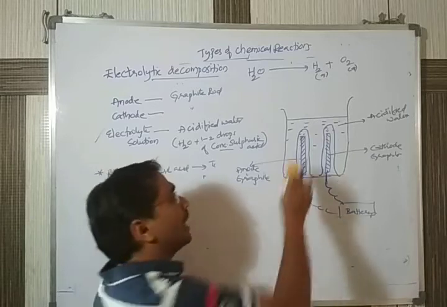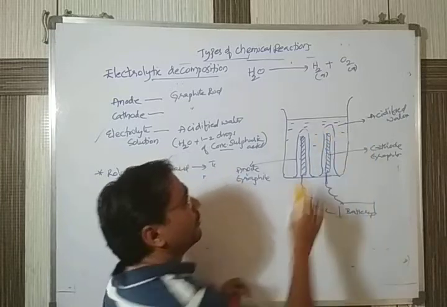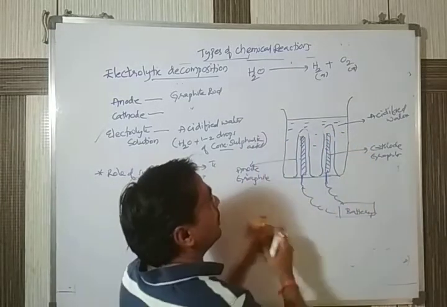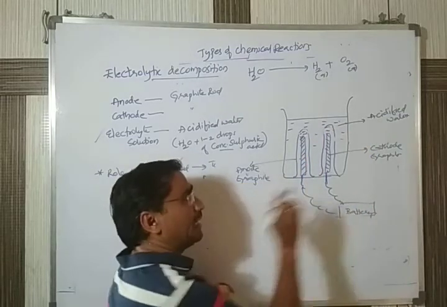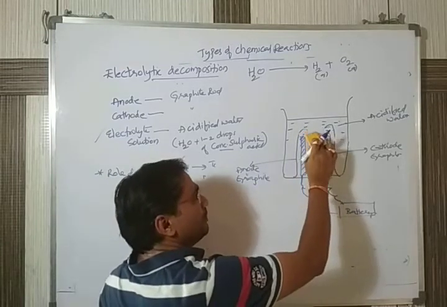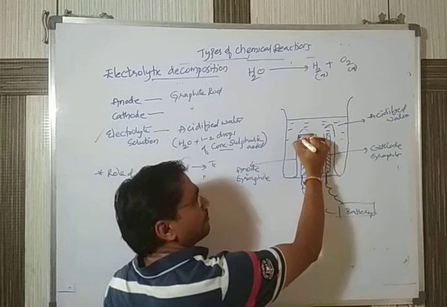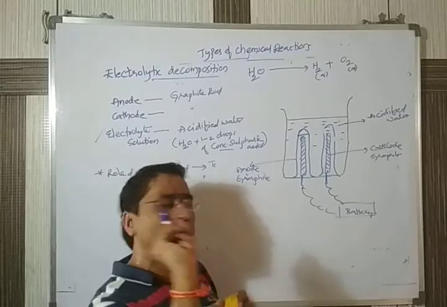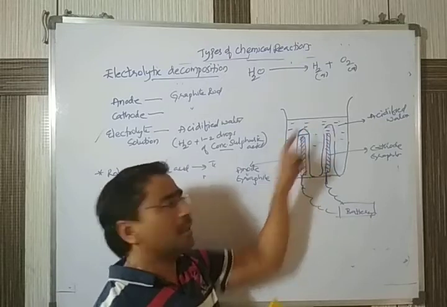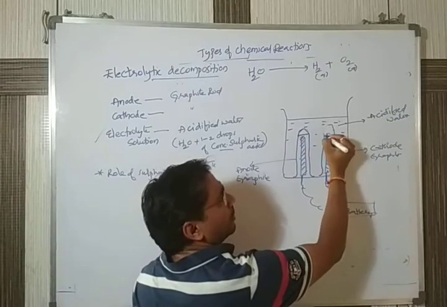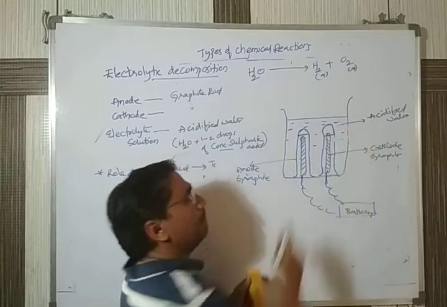My question is, how do we know which gas is obtained? After 10 minutes, when you observe, first the test tubes were totally water filled. After 10 minutes of current from the battery, you observe some empty space in the upper part of the test tube, which was water filled before. The same thing is observed in the other test tube also, a little bit of empty space.